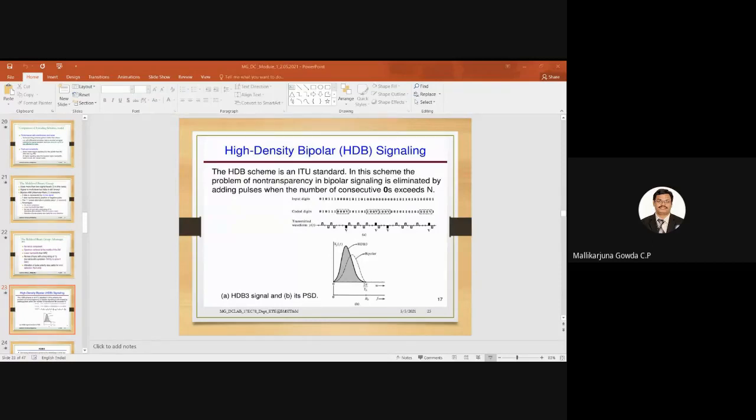So here I have taken input digits. Are you able to see these input digits? 0, 1, 0, then three ones, then four zeros. Then 1, 0, double 1, 0, 1, then ten zeros. Then 1, 0, double 1, 0, 1, 0, 1, then four zeros, 1. So this is my input data. How do I do the HDB coding for this digital data?